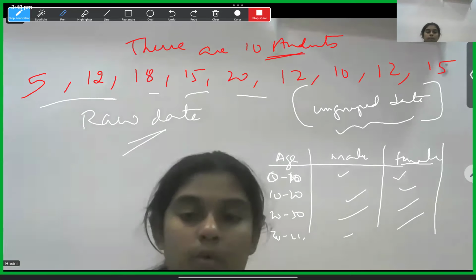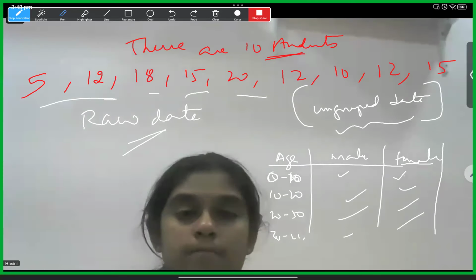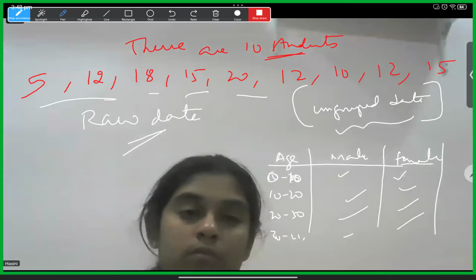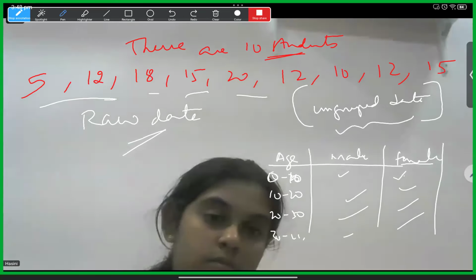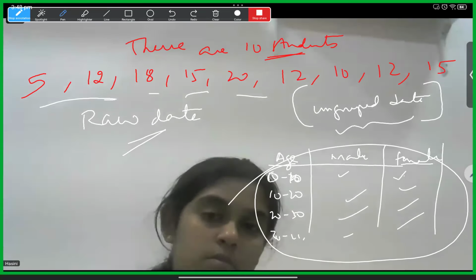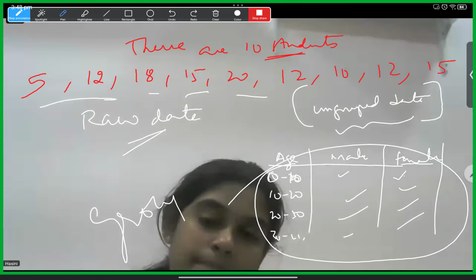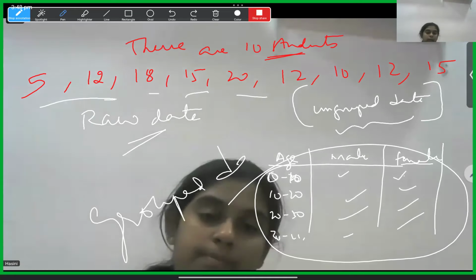Yes, it's very easy for us if, when making the survey about different things, whether marks of students or anything else, we correctly organize the data. We call it grouped data.